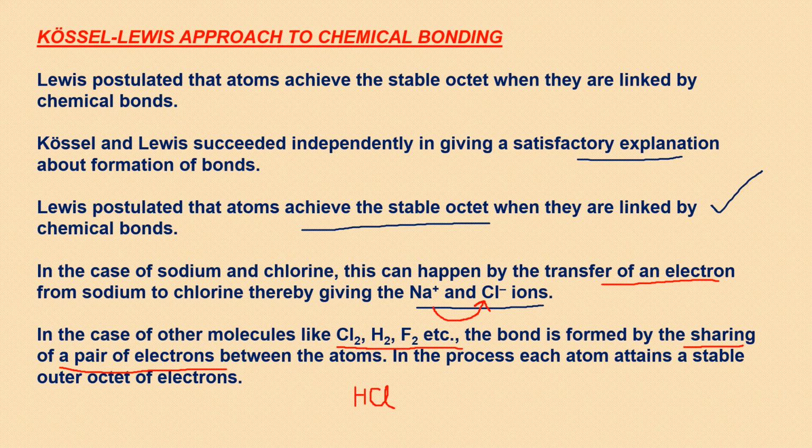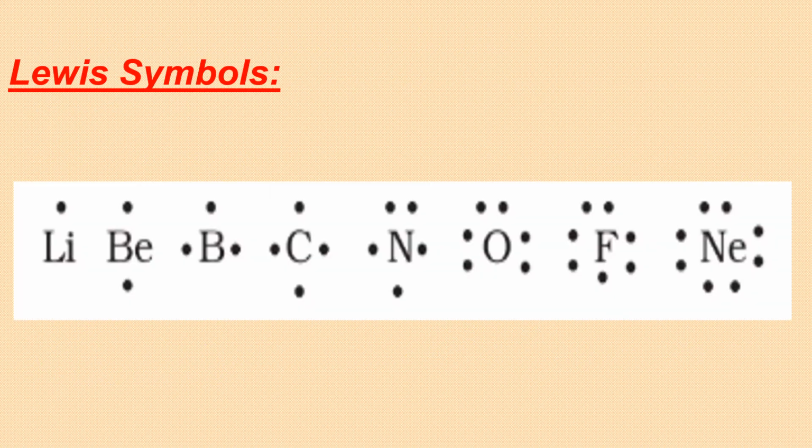Now, one thing is confirmed, whether it is sharing or transfer of electrons, the octet has to be completed. The stable configuration should be achieved. That's why the chemical bond formation is taking place, and this was very well explained by Kossel-Lewis approach.